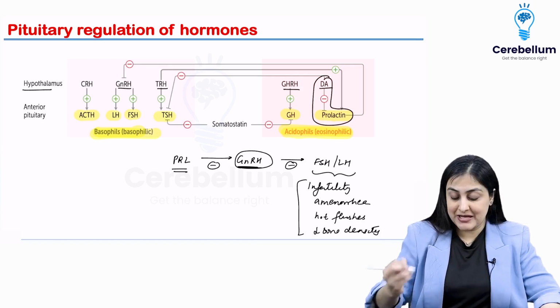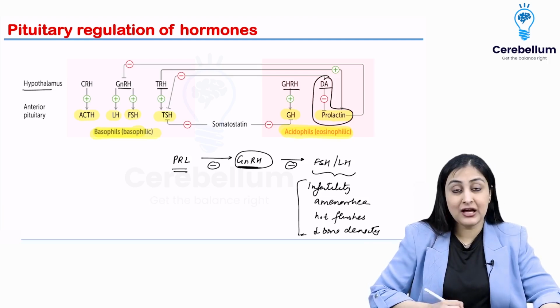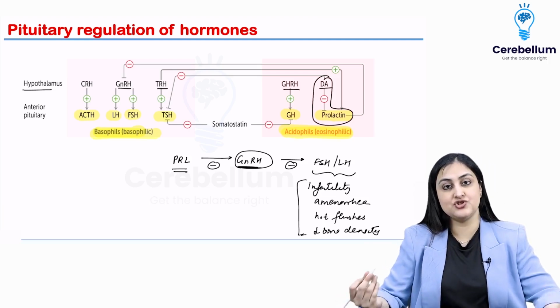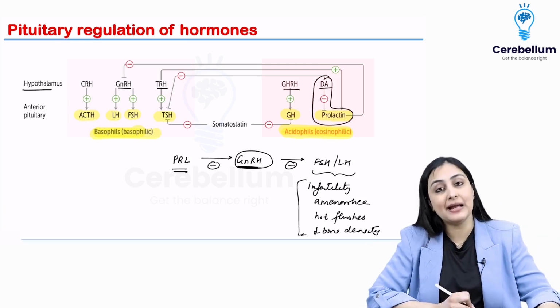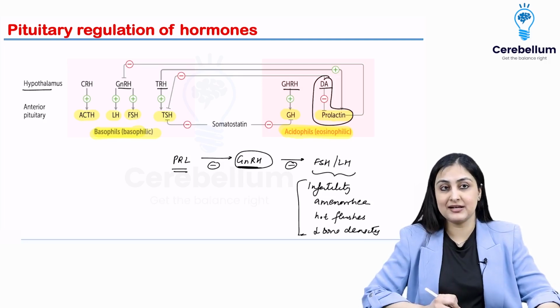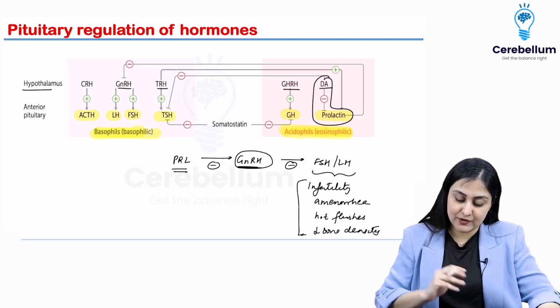So basically the estrogen and progesterone are low because FSH and LH are low. So hypogonadotropic hypogonadism results from hyperprolactinemia. I hope that helps you understand this symptom presentation.